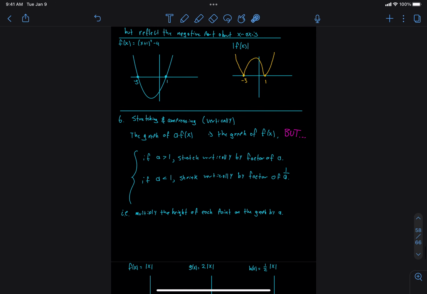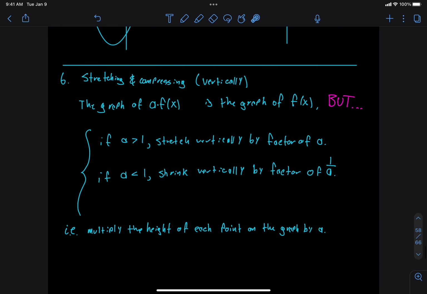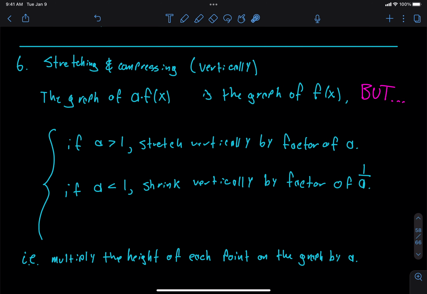So we'll talk more about stretching and compressing. There's two types of stretching and compressing. The first one we're going to talk about is when we do so vertically.